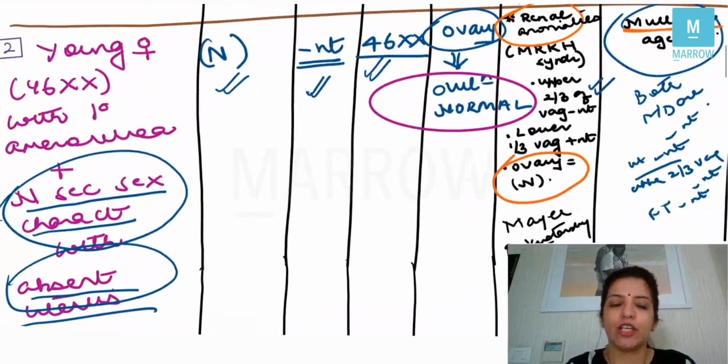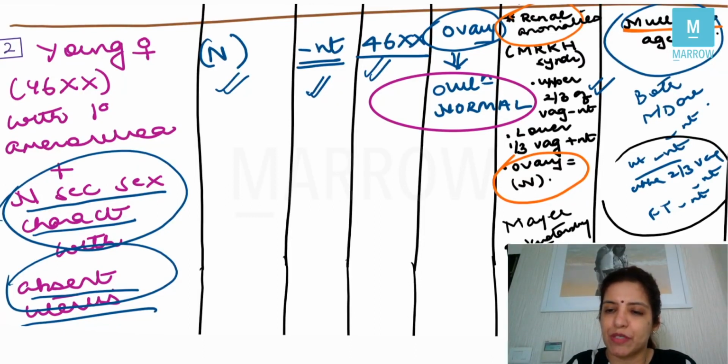So again, I'm telling you, this is a young female with primary amenorrhea, normal secondary sexual characteristics, uterus absent. Always and always your diagnosis will be Mullerian agenesis, right? In Mullerian agenesis, uterus is absent, upper two-thirds of vagina is absent, fallopian tube is absent.